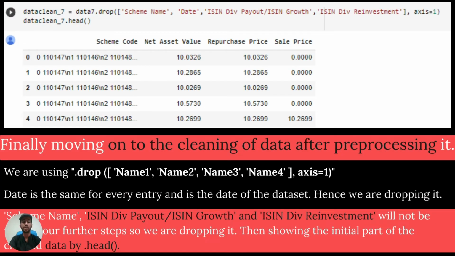Dot info gives us the complete info of the dataset. Now we cleaned the data by dropping date, scheme name, ISIN div payout and ISIN div reinvestment.